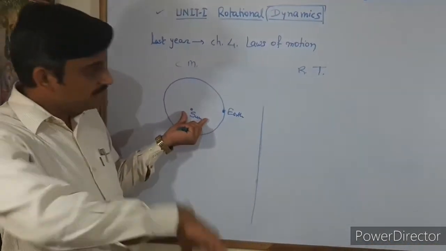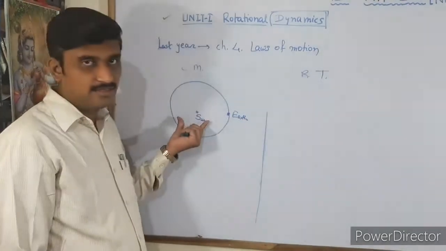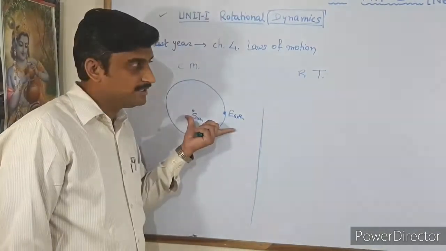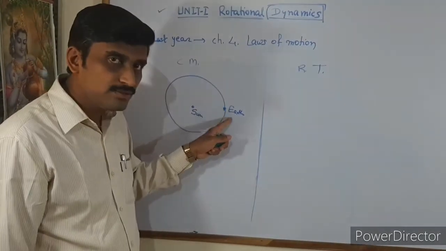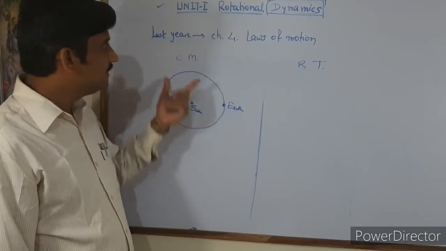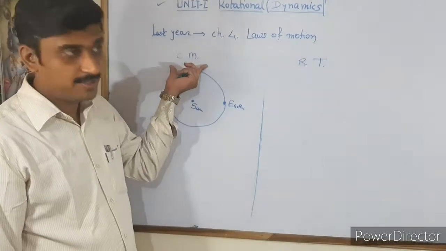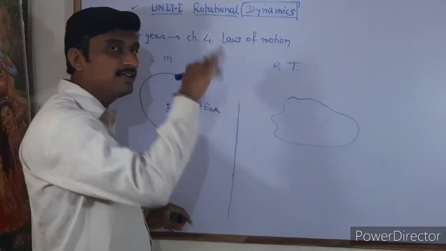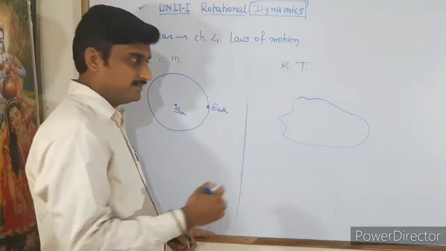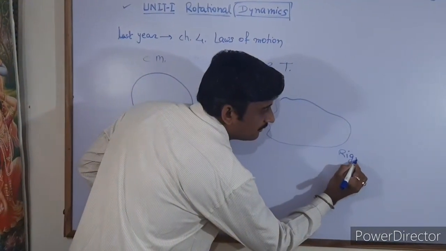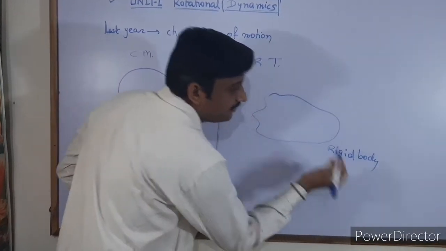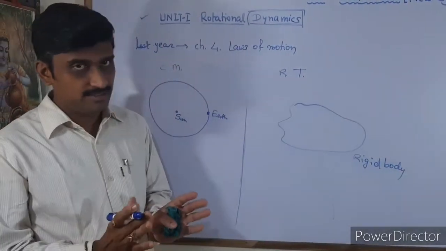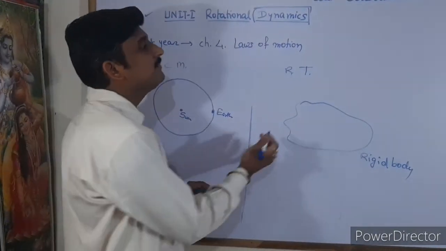This is one object and this is another object, different objects. If one object is rotating around the other object, it can be called circular motion. But if we consider a body, the kind of body we considered last year, called a rigid body, now what is a rigid body? A rigid body is a body on which, when force is applied,